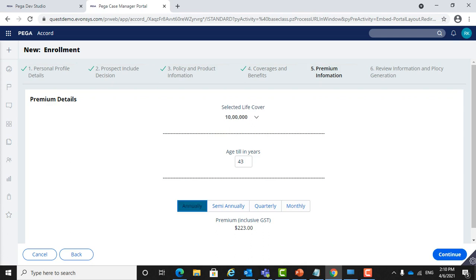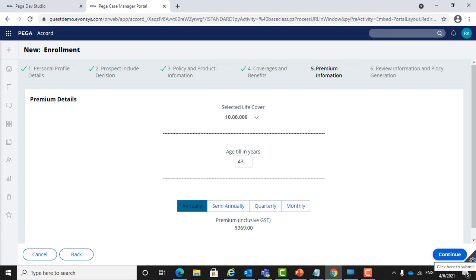Based upon that, we pull out the monthly or annual installments. If he wants to pay monthly, this is the amount he should pay, and if it is quarterly, this is the amount he should pay. For different terms, we pull out the amount through a SOAP service. This SOAP service also adheres to and is compliant with the Accord XML standard.